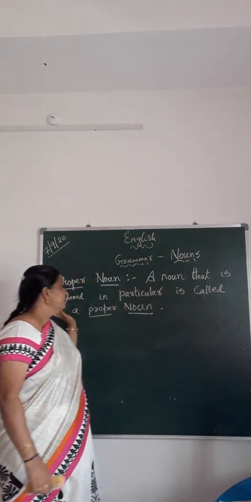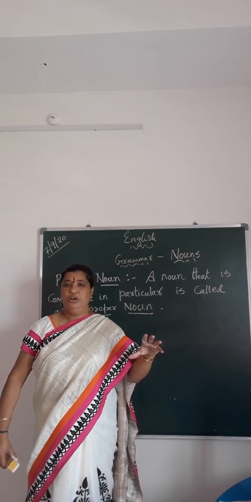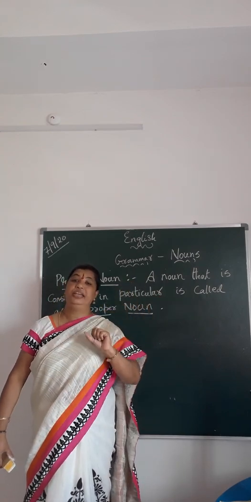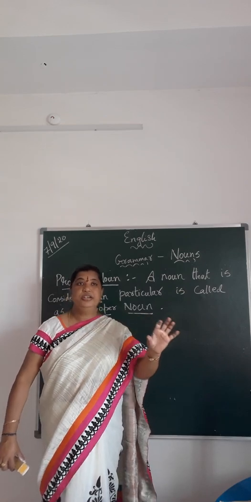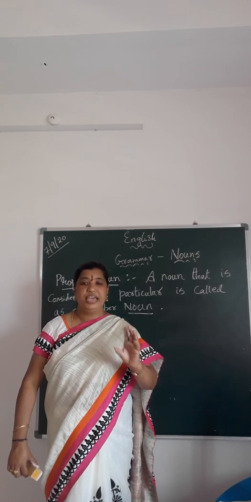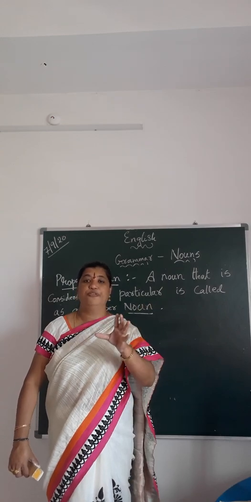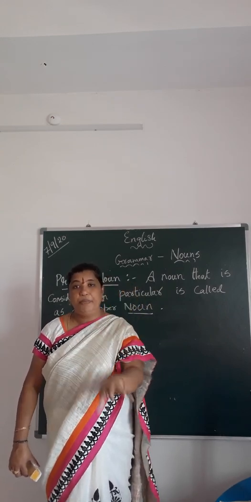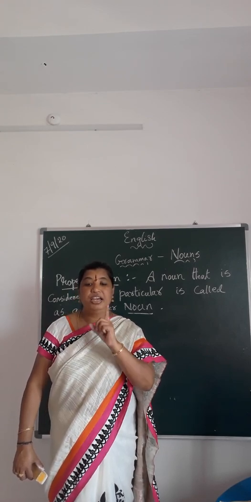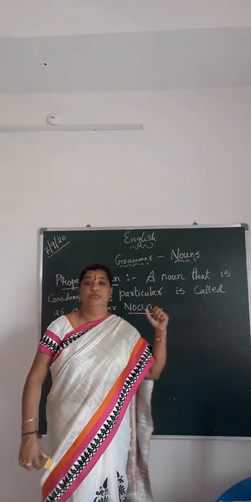A noun that is considered in particular means I am very specific. I am not talking generally, but I am pointing out somebody. Right, children? Now suppose in a group of boys, Anthony was making a lot of noise. What do I say? Anthony, why are you talking? Out of all the group of boys, I am speaking only about Anthony. He is troubling everyone. So when I say, Anthony, why are you talking? That Anthony becomes the proper noun.